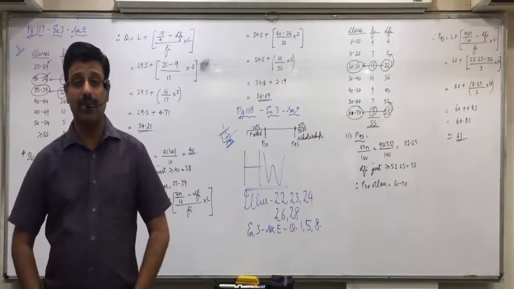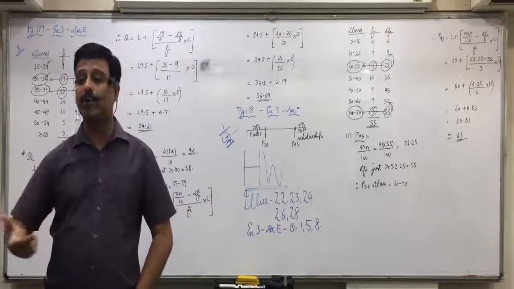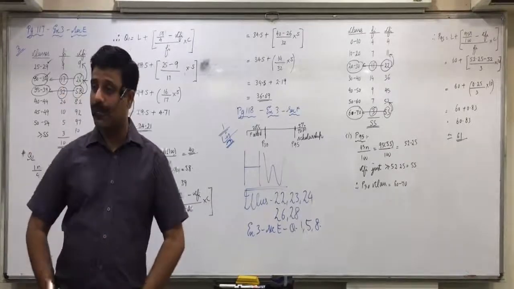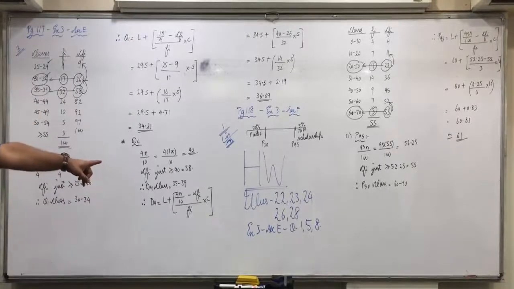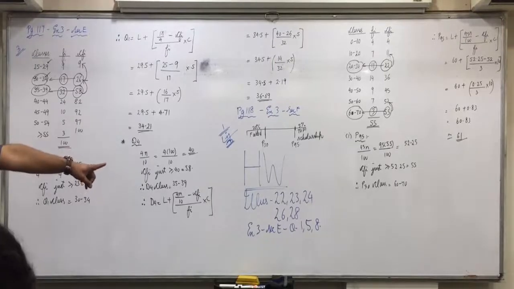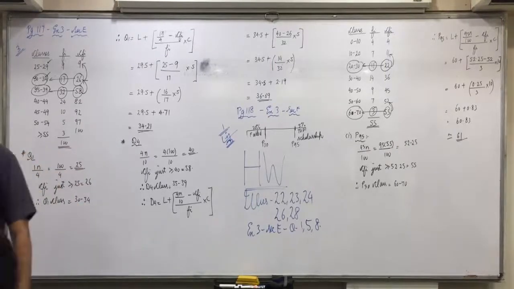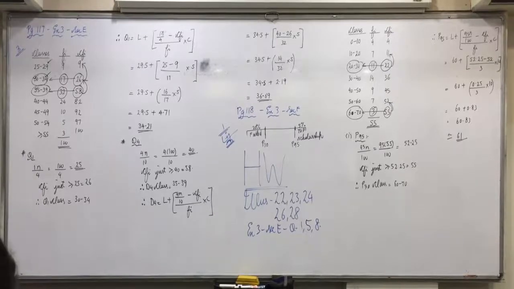There are still two more important medium-level questions, section F questions, which I would like to solve in class only. I'll take them up tomorrow, and then we'll take up mode. Tomorrow we'll start with mode also, the last measure of central tendency. Homework, note it down: illustrations 22, 23, 24, 26, 28 and exercise 3 section E questions 1, 5 and 8. Practice it properly. Tomorrow if I ask you and you are not able to answer, then you are wrong.